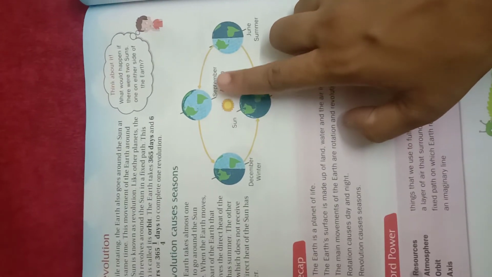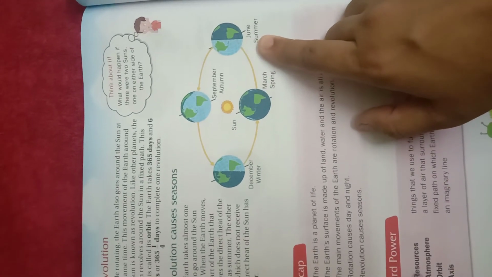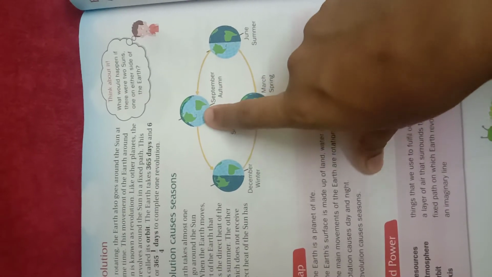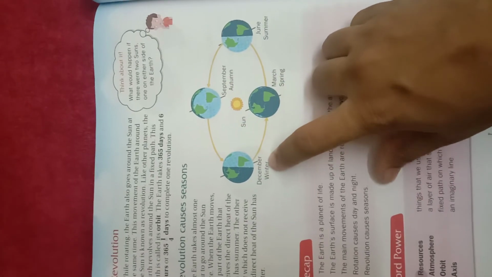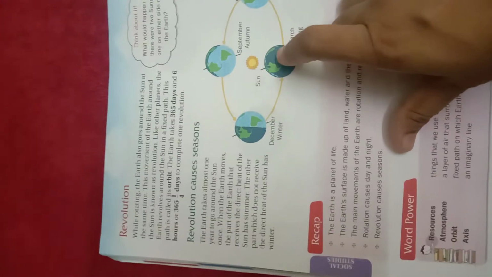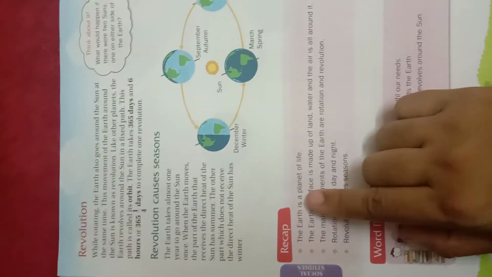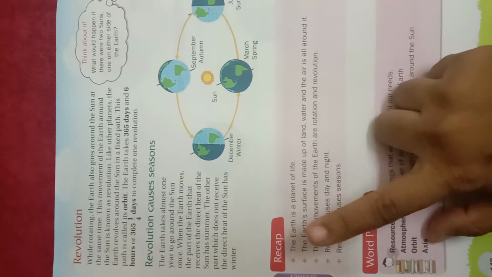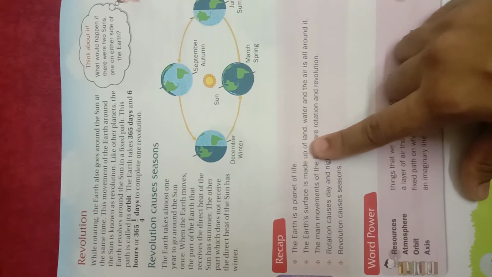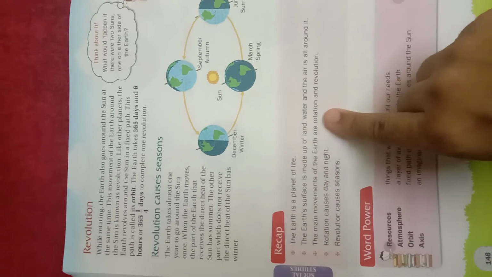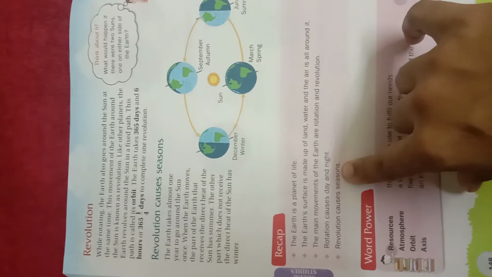You can see here, during June, it is summer, in September autumn, in December winter, and in March it's spring. So in this lesson, what have we studied? The earth is a planet of life. The earth's surface is made up of land, water, and the air is all around it. The main movements of the earth are rotation and revolution. Rotation causes day and night, and revolution causes seasons.